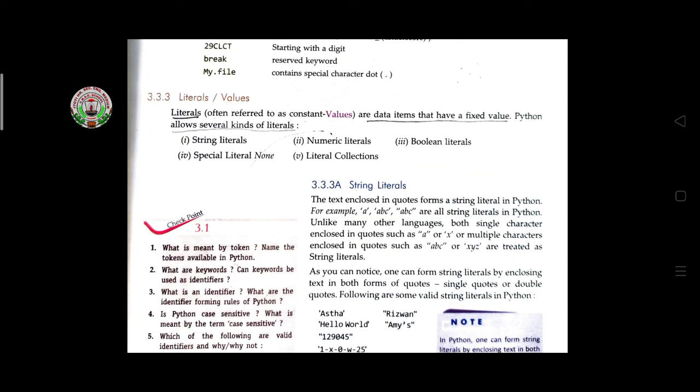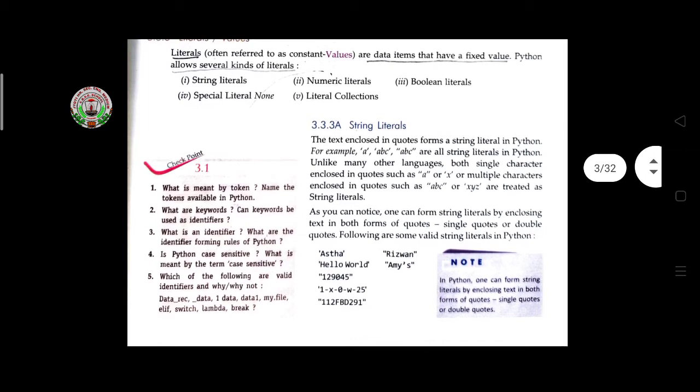What are literals? Literals are often referred to as constant values. Literals are data items that have fixed values, and there are several literals we use in Python: string literals, numeric literals, boolean literals, the special literal None, and literal collections. Now let's come to the string literals.